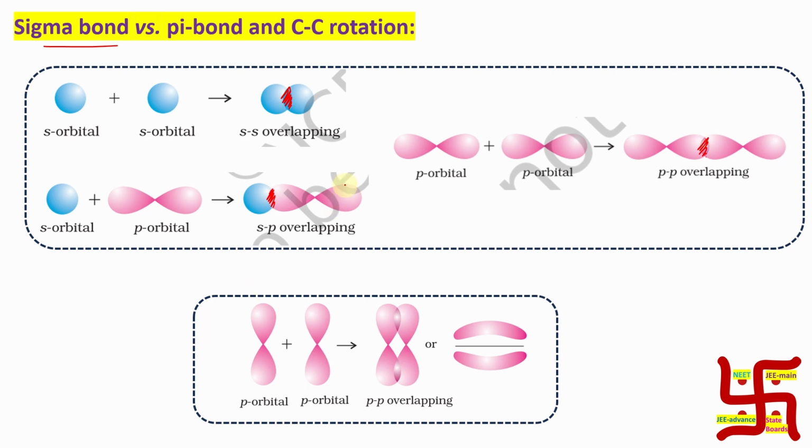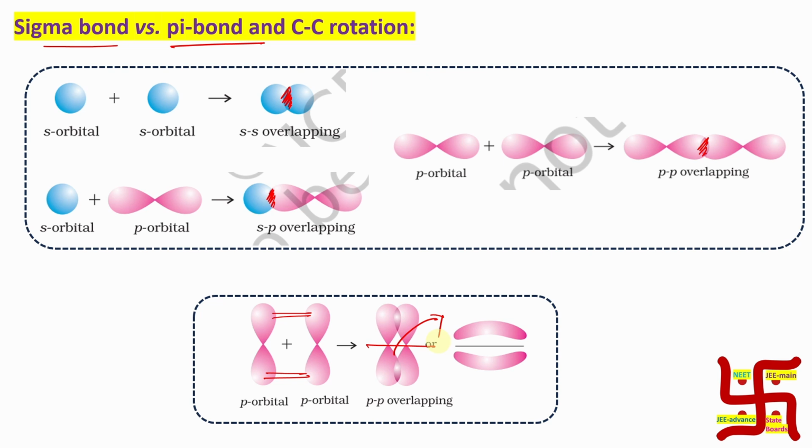Whereas a carbon-carbon pi bond is formed by parallel or sidewise overlap of p orbitals. Now if you plan to rotate this, then the overlap will be disturbed, the bond will be broken, so rotation about the pi bond is not allowed.